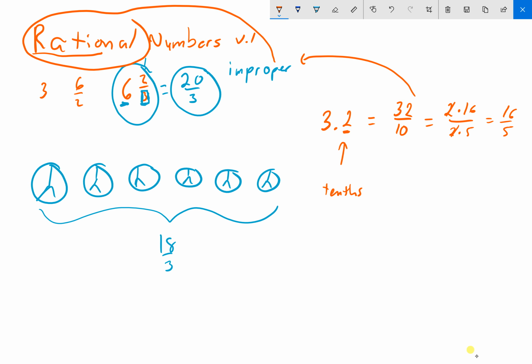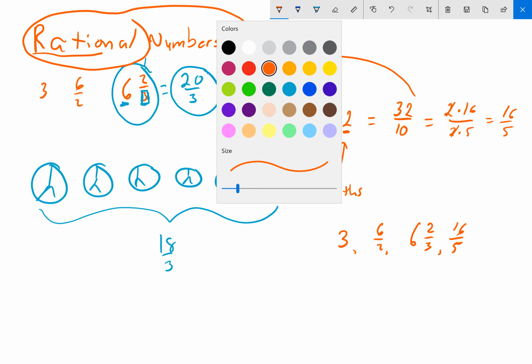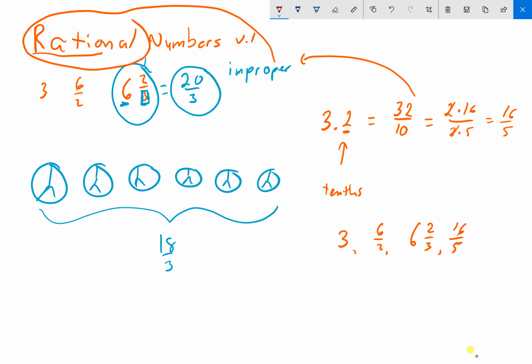All right, so rational numbers: whole numbers, like 3; fractions, like 6 over 2; mixed numbers, like 6 and 2/3; and improper fractions, like 16/5. These are all rational numbers, and rational numbers are all part of something called the real numbers. Coincidentally enough, I just want to throw in one last tidbit. If I negated all of these and made them all negative, these would still be rational numbers.